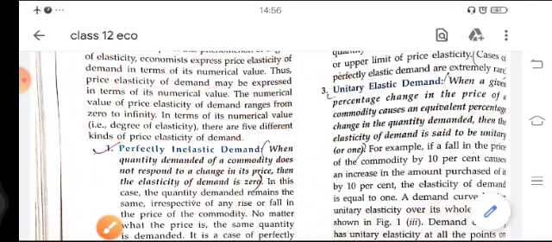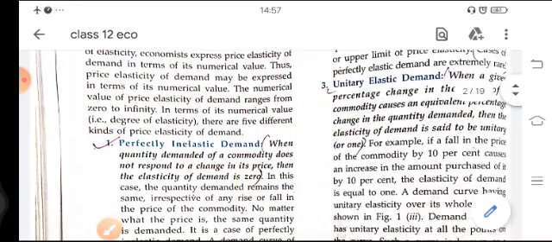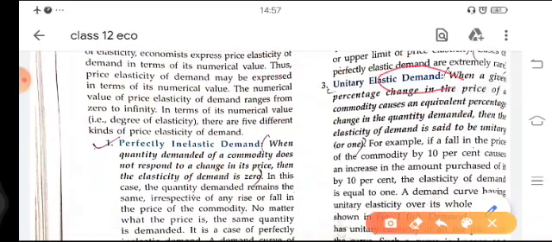Okay, and in this unitary elastic demand the demand curve that is made is known as a hyperbola demand curve. How can we make this graph? Like this: at price P, quantity demanded is Q. At price P1, quantity demanded will be decreased to Q1.